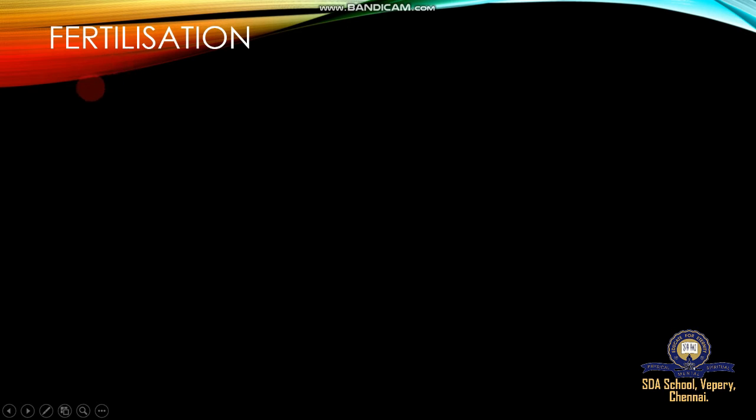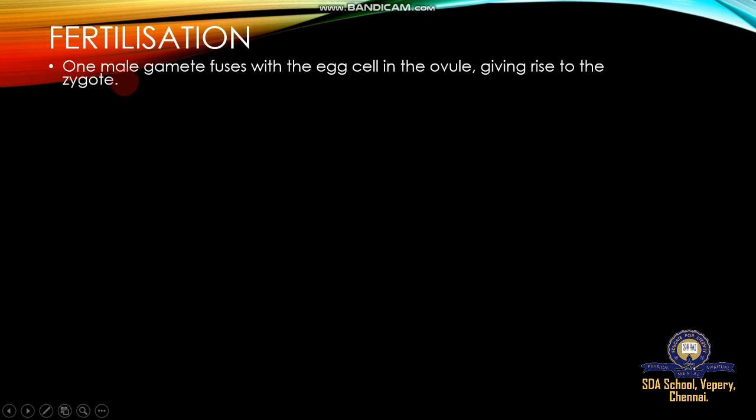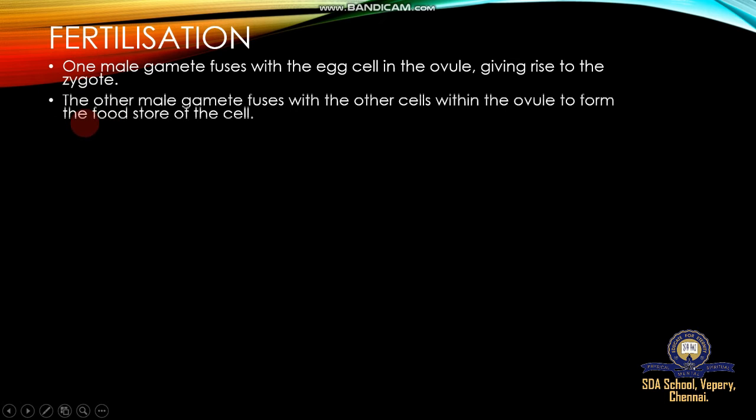Fertilization. Pollination is the transfer of pollen from anther to stigma. After pollination is completed, fertilization happens, which is the fusion of male and female gametes. One male gamete fuses with the egg cell in the ovule, giving rise to the zygote. This process is called fertilization. The other male gamete fuses with other cells within the ovule to form the food store of the cell.